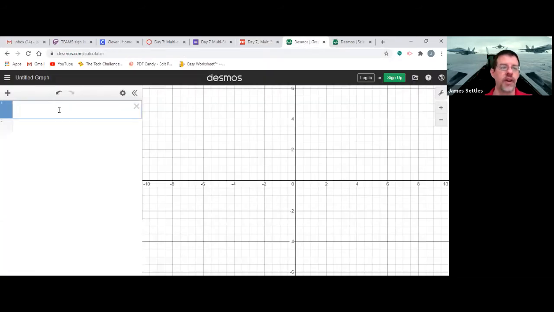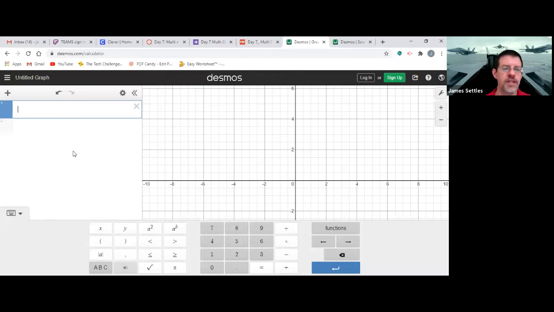Be very, very careful. If you don't type this in correctly, then it doesn't matter about the calculator; you're going to get the wrong answer. So make sure that you type this in correctly. I'm going to type in 6 parentheses 0.3x. I'm typing this in exactly how it looks. It has to match exactly, every parenthesis, every equal sign, everything.